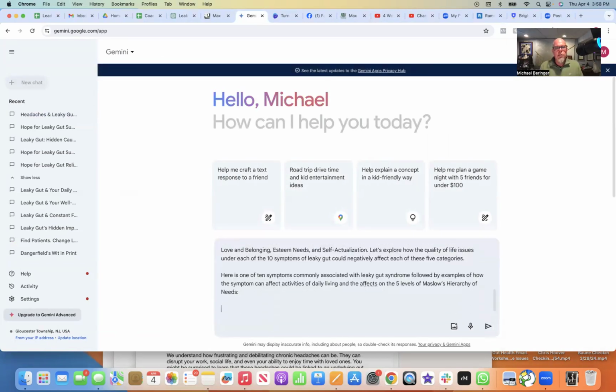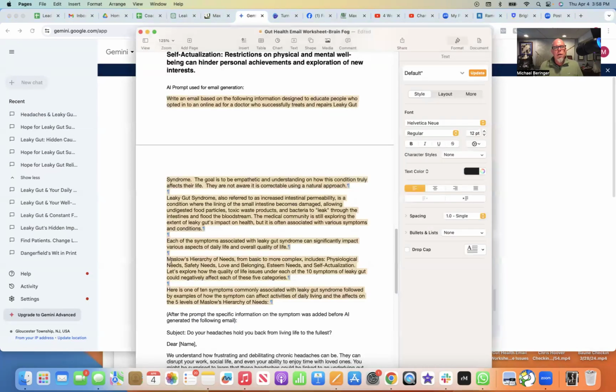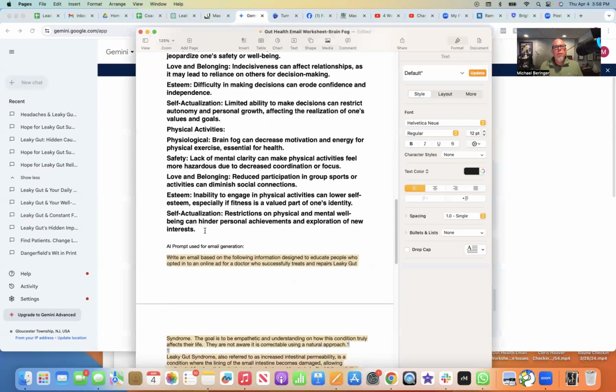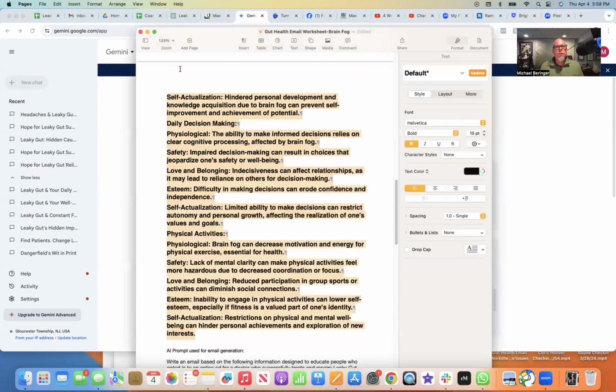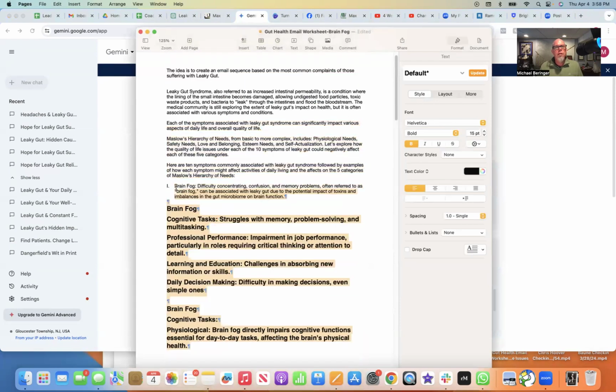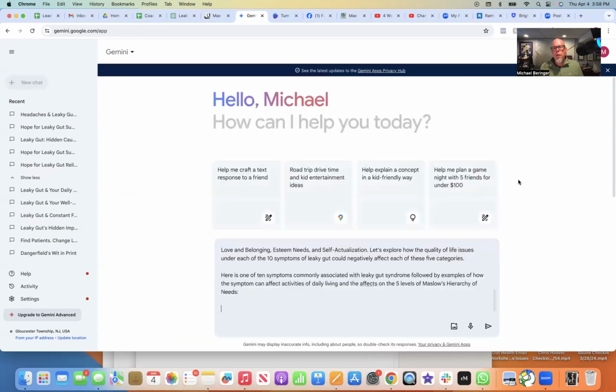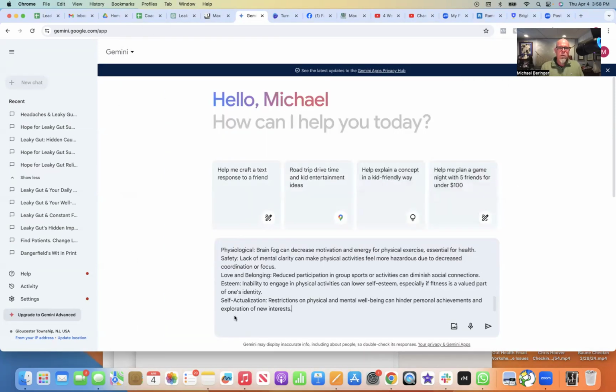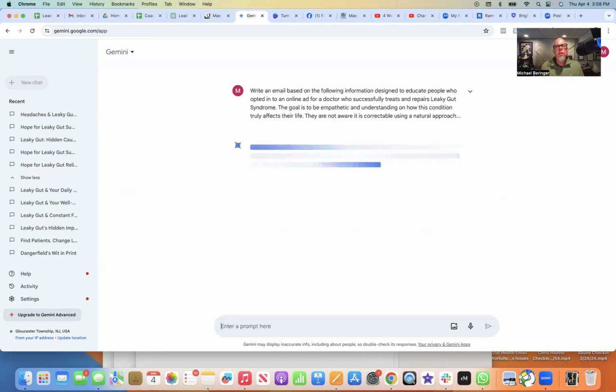Then I need to add the other stuff. So I'll come back to my document and I'll come back up here and I'll grab all the information from ChatGPT that I compiled here on brain fog. I'll copy that and I'll put it into Gemini and let it do its thing.